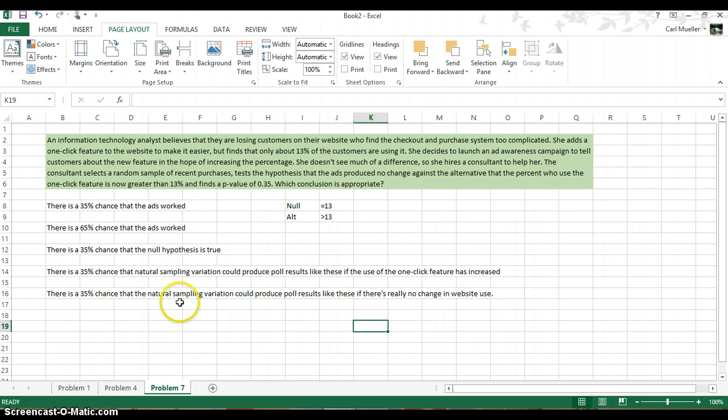So a 35% chance that natural sampling variation could produce poll results like this, where p is greater than 13%. So this is our actual right answer.